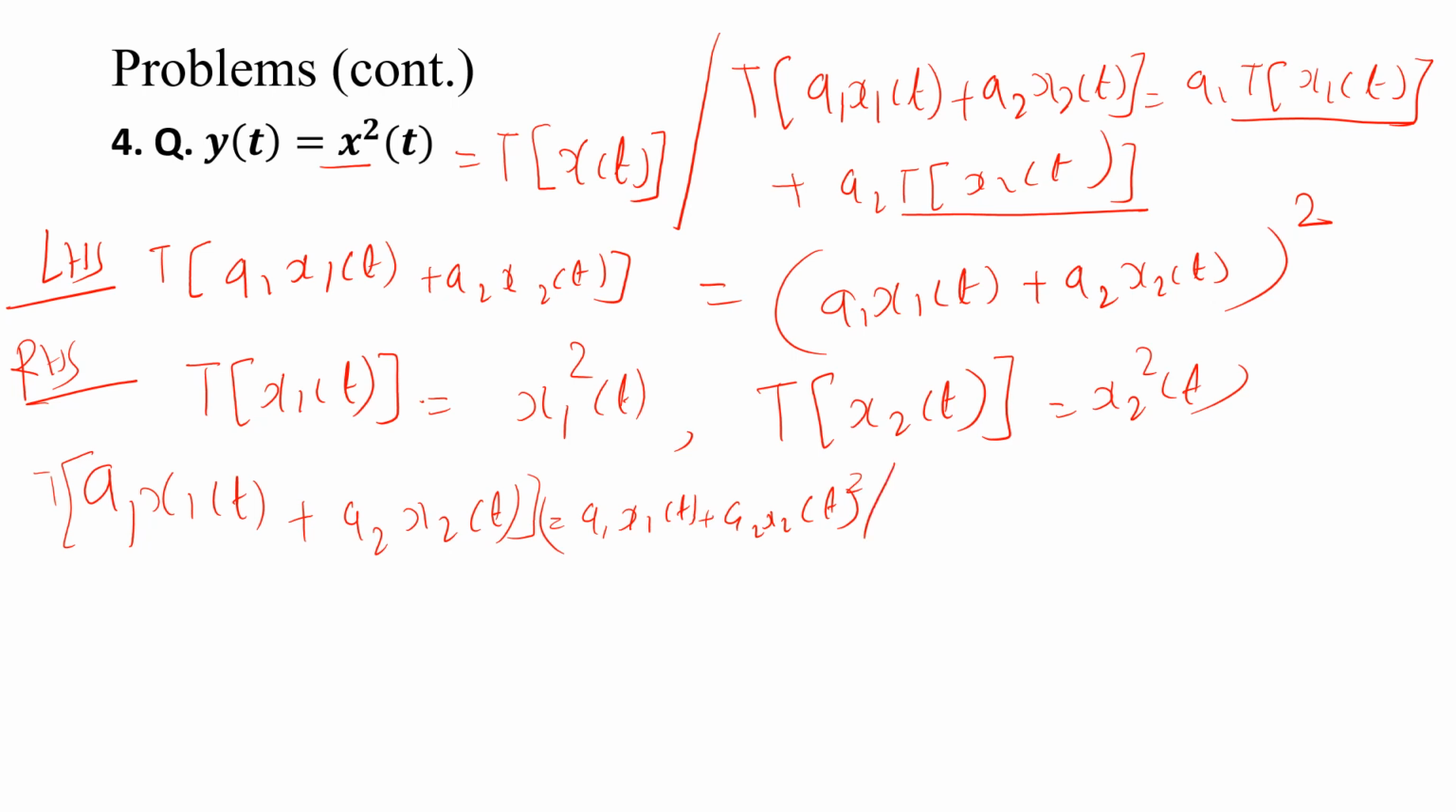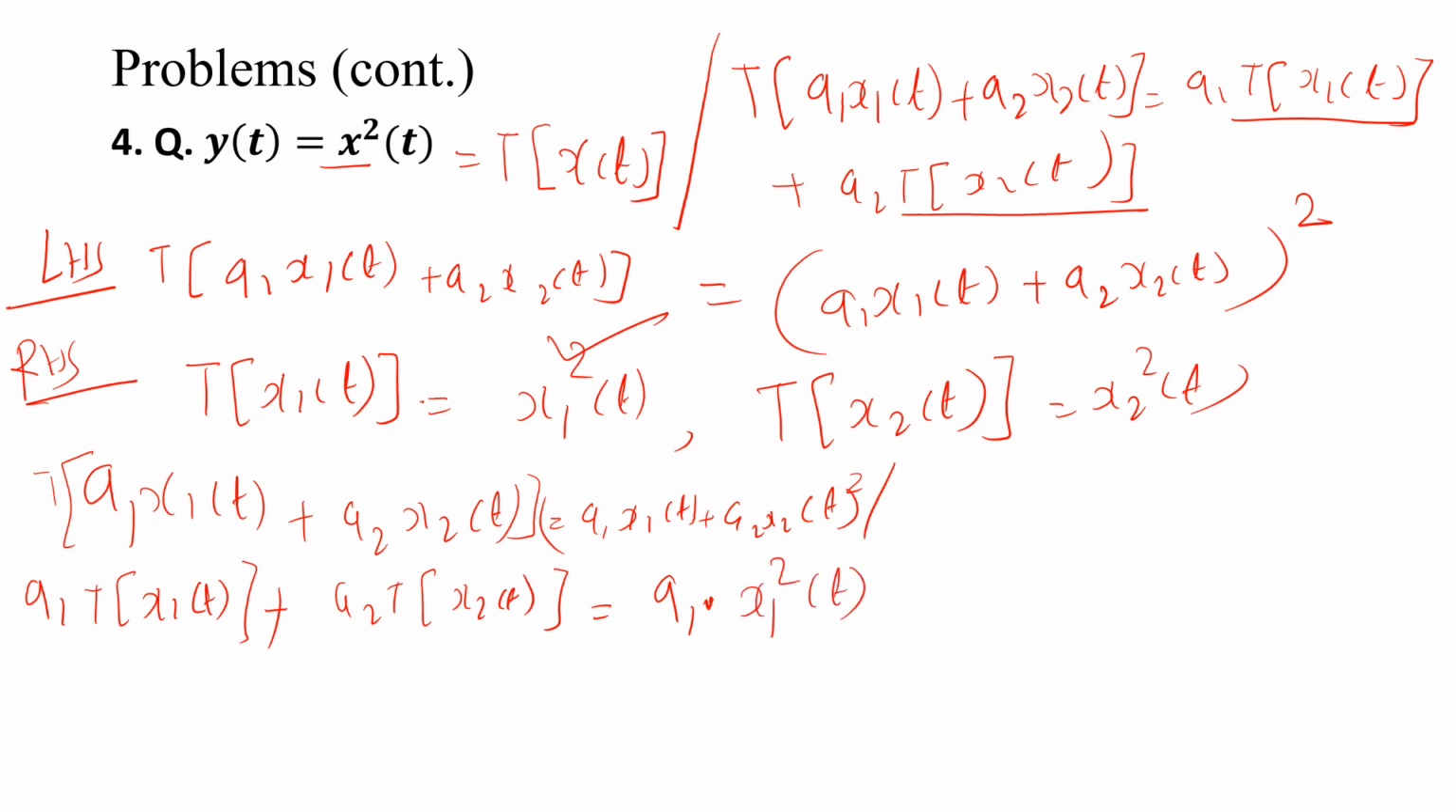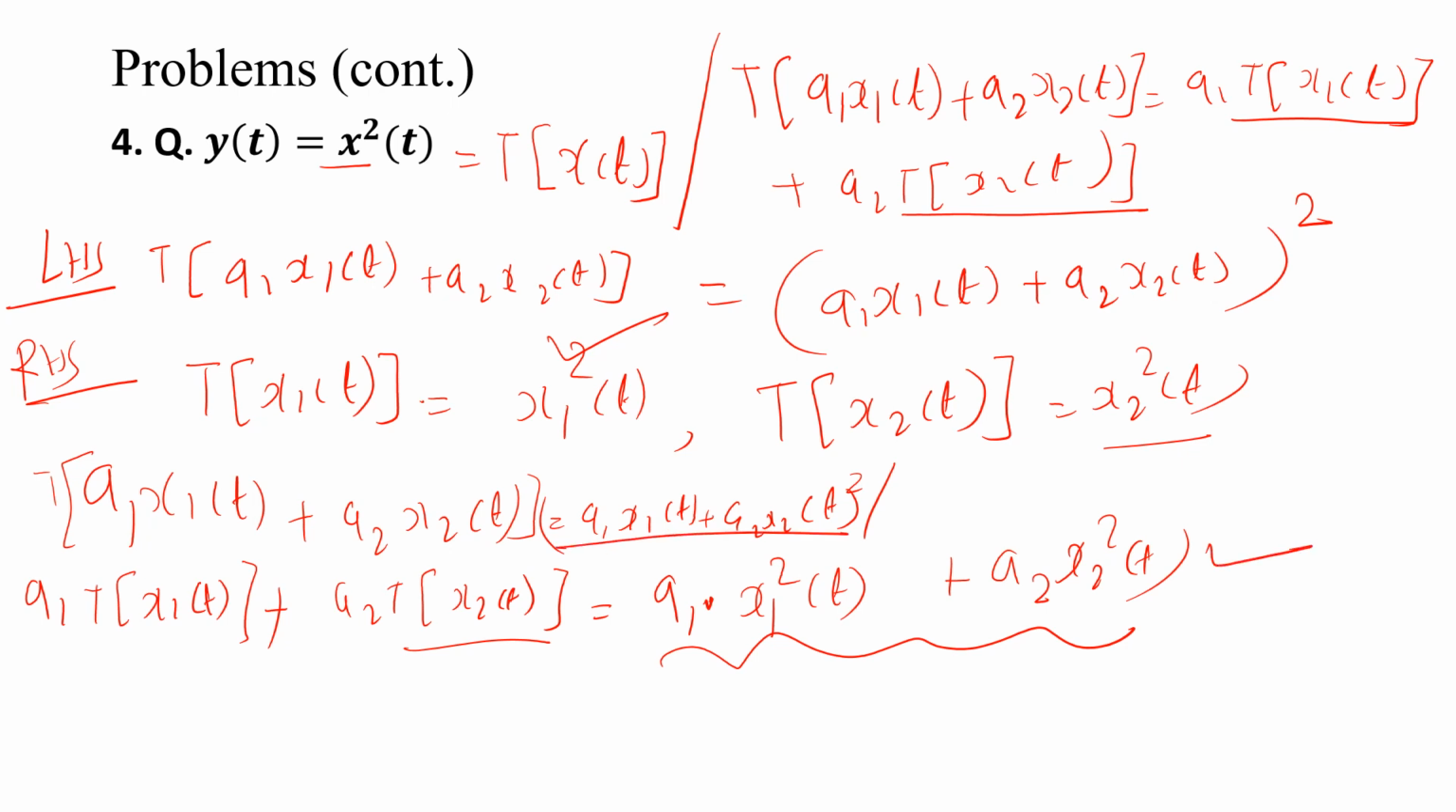RHS term, it says a1 T of x1 of t plus a2 T of x2 of t. Okay. So what is T of x1 of t? x1 square. So a1 x1 square of t plus a2 T of x2 of t. What is T of x2 of t? x2 square of t. So is it equal? I don't think so. LHS is not equal, because this is a square: A square plus B square plus 2AB, and RHS is a1 square x1 square of t plus a2 square x2 square of t. So LHS not equal to RHS. So the system is nonlinear.